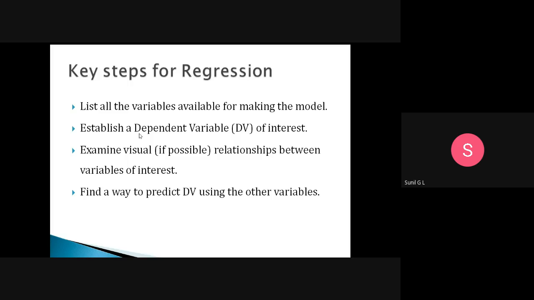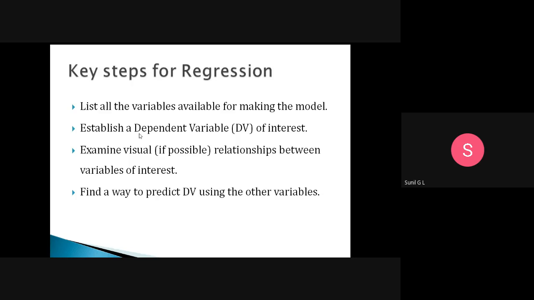So then how will we find the values of the dependent variable by using n number of independent variables? These are the steps. First step is to establish all the variables available to make a model. Then identify the dependent variable. If you identify the dependent variable, you will get the independent variables.